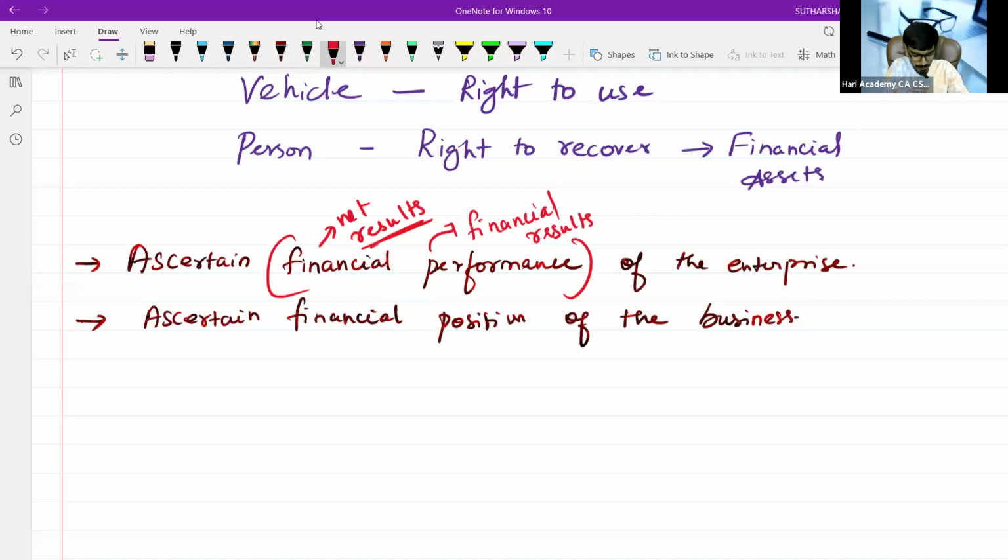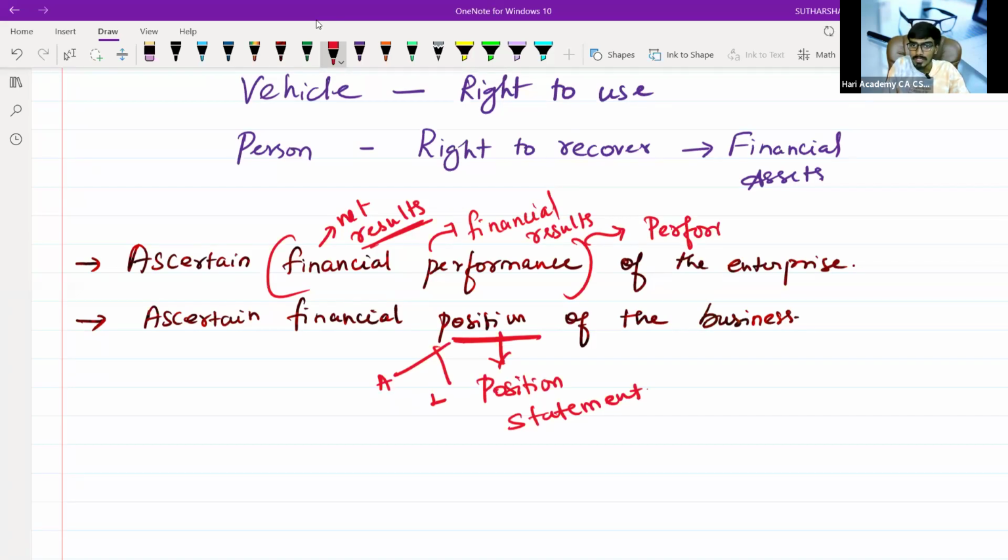Then to ascertain the financial position of the business, this position of the business is also known as, as we have already discussed, a position statement. In that position statement, you will record two things: assets and liabilities. This financial performance is also known as profit and loss account, or also known as performance statement. It's also known as what statement? Performance statement.